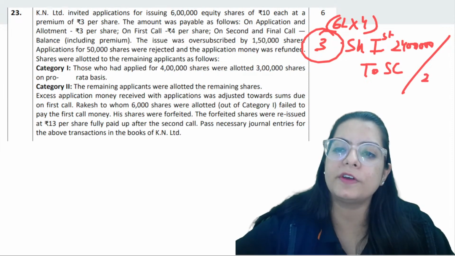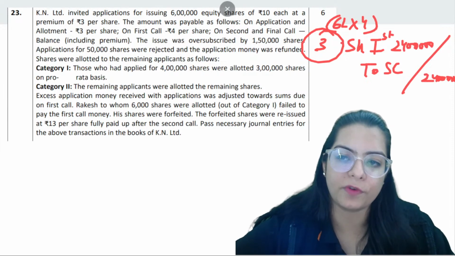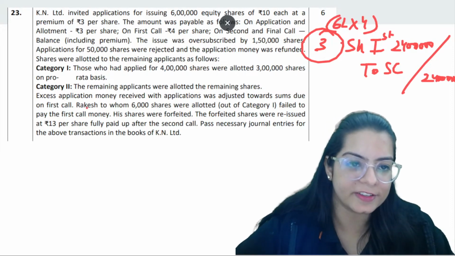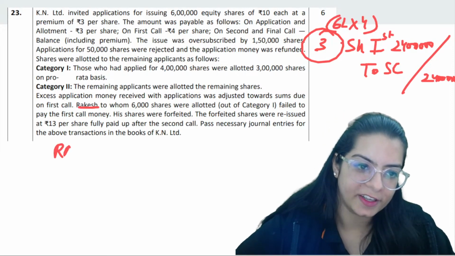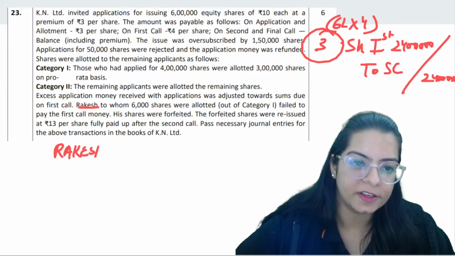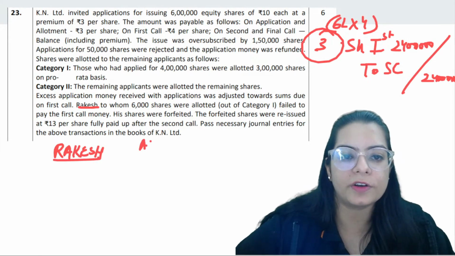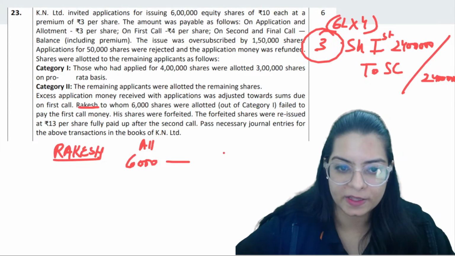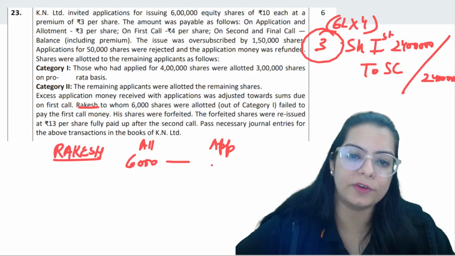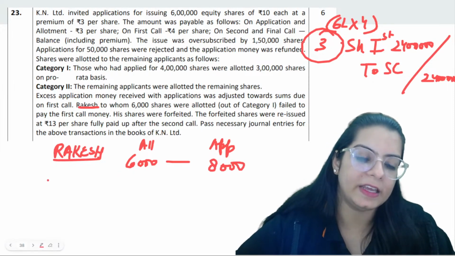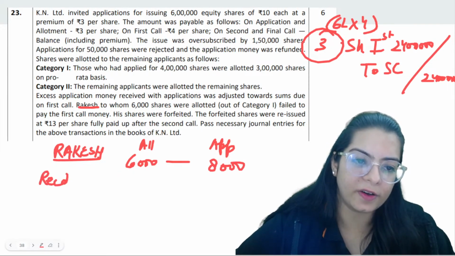Now, beta, whenever we come to the third entry, there is always a default in the fourth entry. There is a defaulter, Rakesh, who was allotted 6,000 shares, and did not pay the first call money. So we will calculate as applied. You're going to get 8,000 received on application.